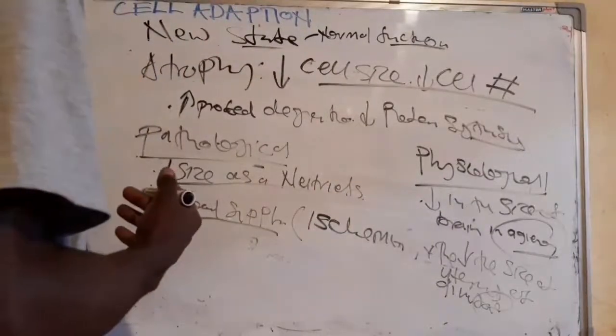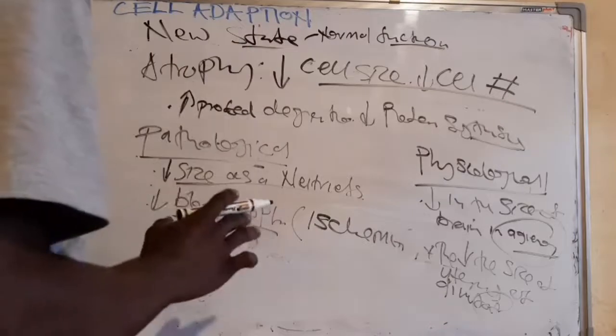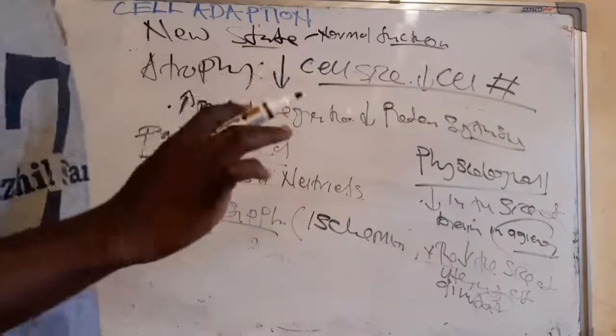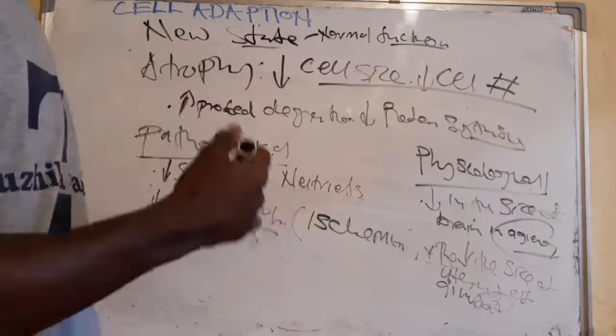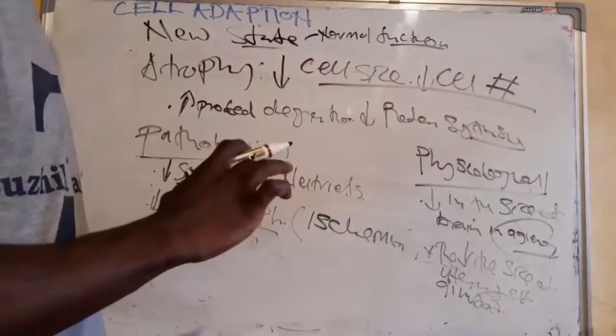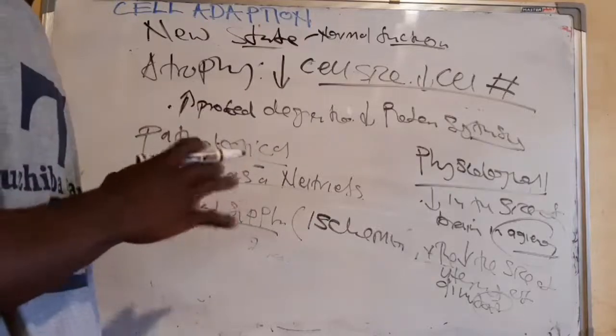So this is how the cell adapts. They do all these things just in order to maintain normal function. They need to adapt to the new state so that they continue functioning the normal way. And these are the 4 types of adaptations that the cell can undergo.